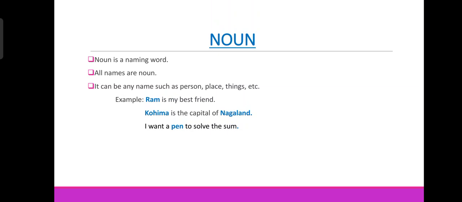Example, Ram is my best friend. Here Ram is the name of a person. Kohima is the capital of Nagaland. Here the highlighted words are Kohima and Nagaland. Kohima and Nagaland are the names of two different places. So they are also nouns because they are names. I want a pen to solve the sum. Here pen is highlighted. Pen is a thing, an object. We call it pen. That means we name it. That is also a noun. Next.